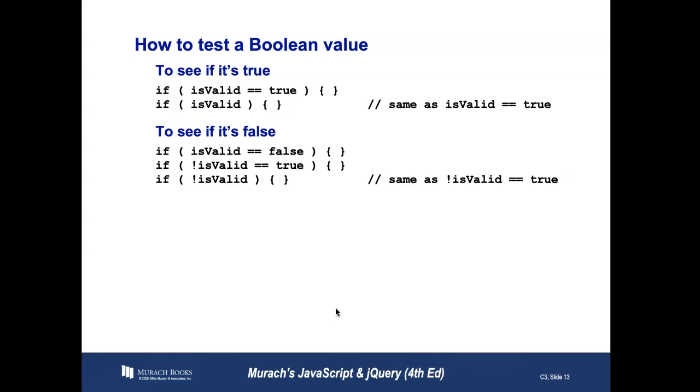However, to test that if it's false, we can write if isValid is equal to false. Or if not isValid is equal to true, because not isValid being true would mean that it's false. Or we could do not isValid, which is the same as not isValid is true. Now with Booleans, I would like to reiterate that a triple equal is a little bit more appropriate because it tests not only equality but type.